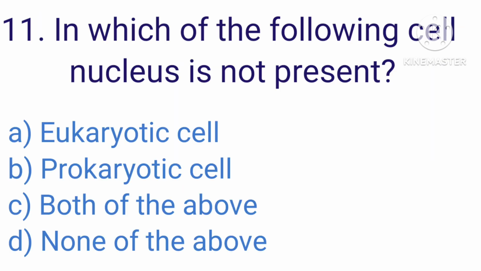Question number 11. In which of the following cell nucleus is not present? A. Eukaryotic cell. B. Prokaryotic cell. C. Both of the above. D. None of the above. The correct answer is B. Prokaryotic cell.